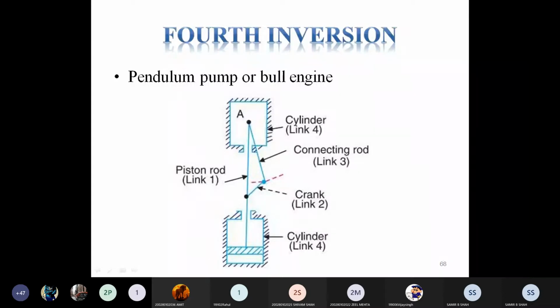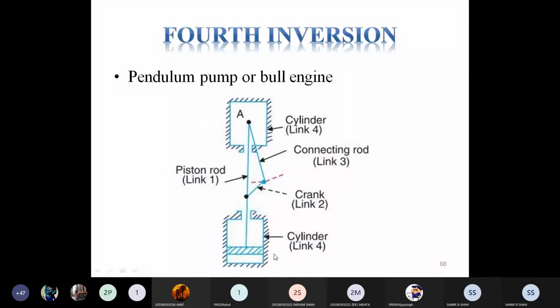If you see the fourth inversion, there is one example. We consider a pendulum pump or bull engine as the fourth inversion. If you see the diagram, the cylinder is given, which is fixed. This cylinder is already marked with hatch lines.